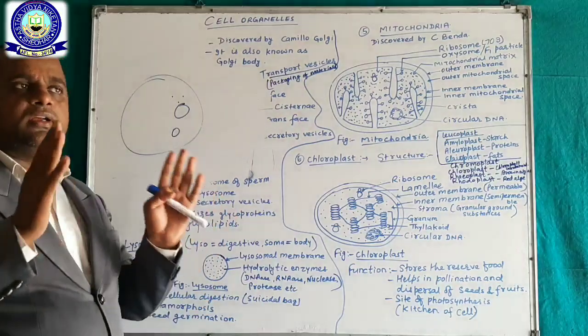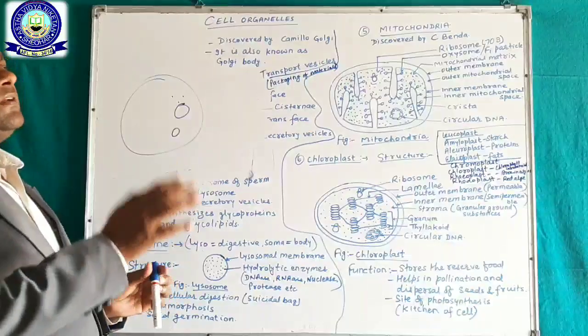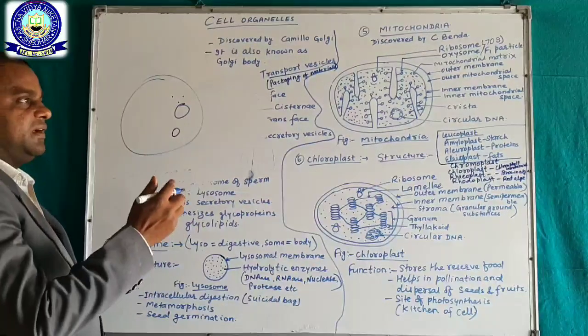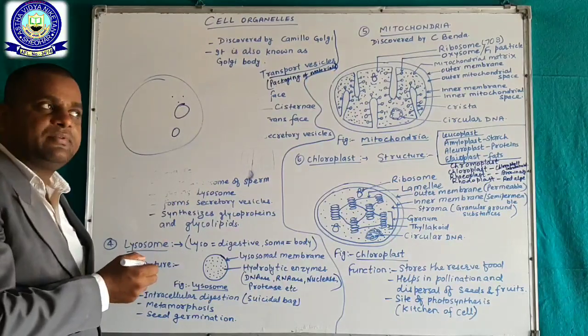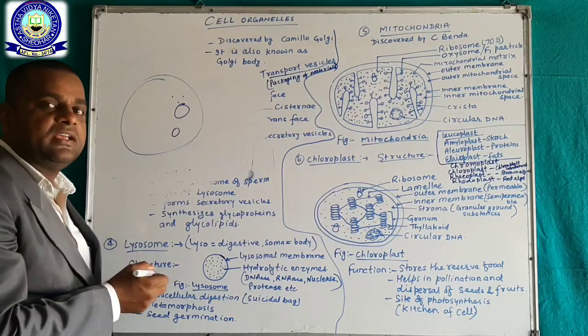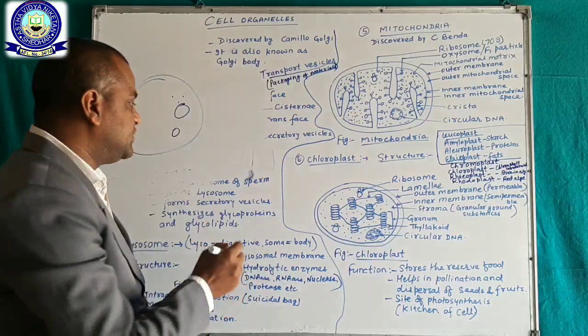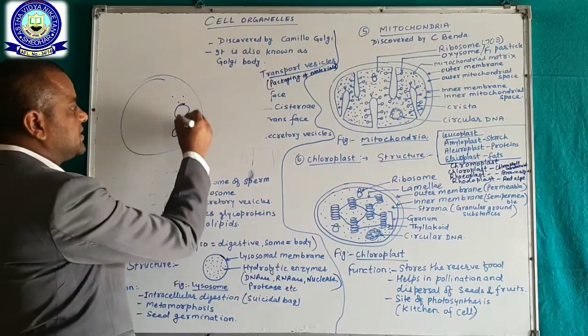it is called the suicidal bag. Suicidal bag means self-digestion to destroy the cell.